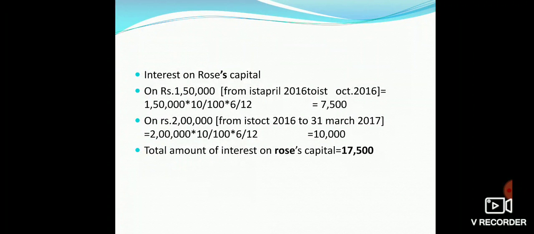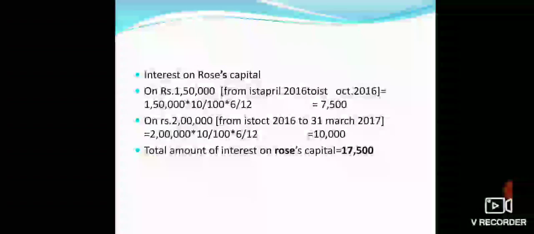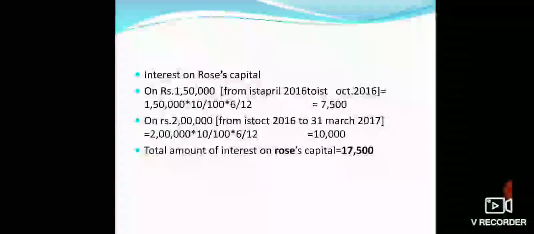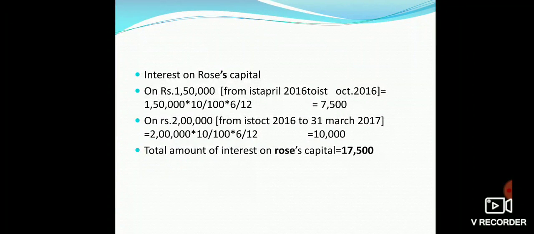Interest on Rose's capital on rupees 1,50,000 from 1st April 2016 to 1st October 2016 will come as rupees 7,500, and after addition from 1st October 2016 to 31st March 2017, his interest will be rupees 10,000, which is calculated as amount of capital multiplied by rate multiplied by time, that is 2 lakh multiplied by 10% multiplied by 6 months.